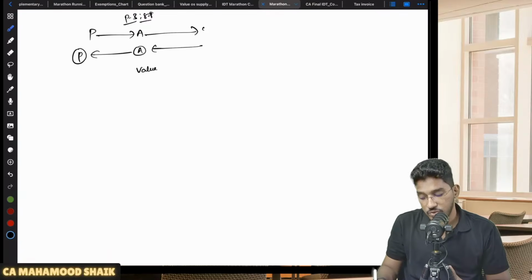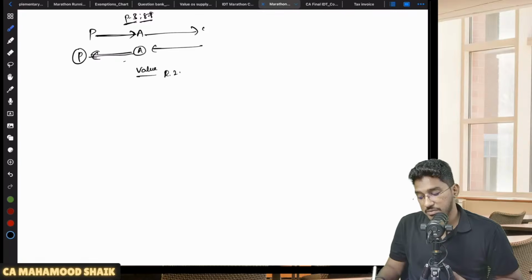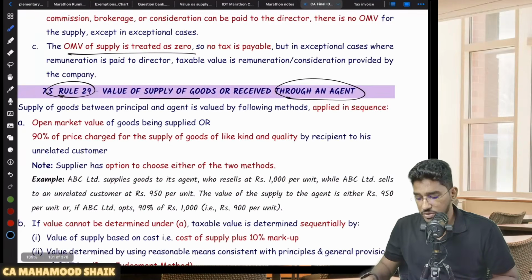How to determine value? As per para 3, Schedule 1, this activity of principal to agent and agent to principal is treated as supply, even without consideration. But how to determine the value of that supply, sir? Here rule number 29 will become applicable. So what does rule number 29 say? Very simple things, not at all complicated.